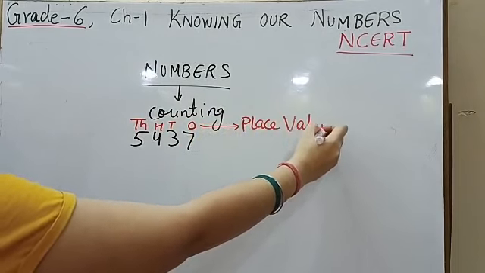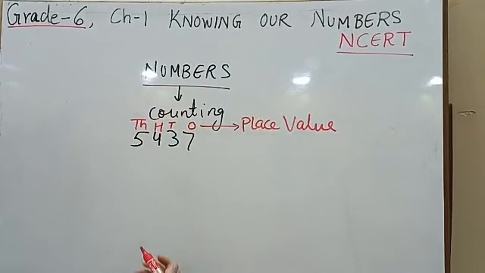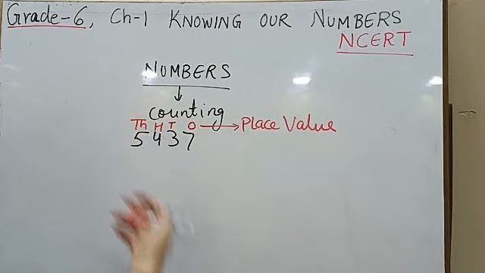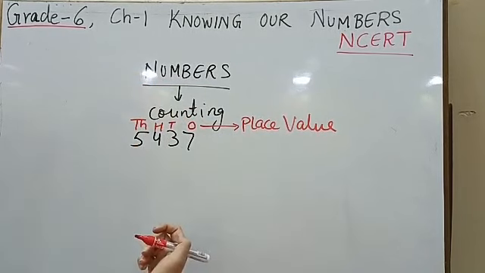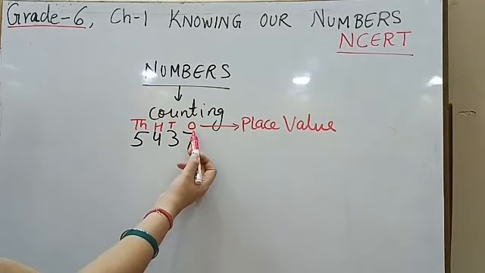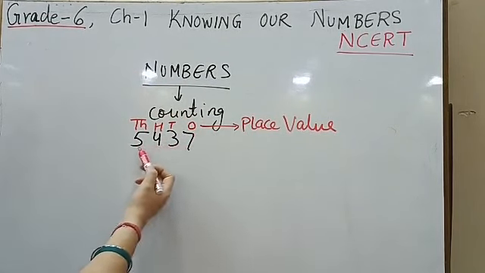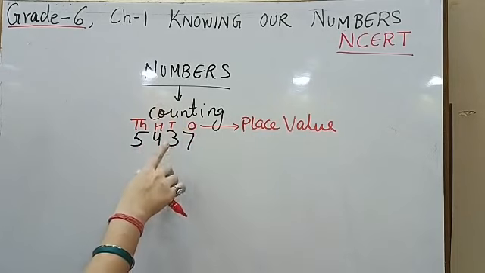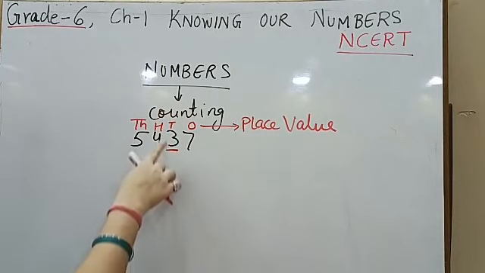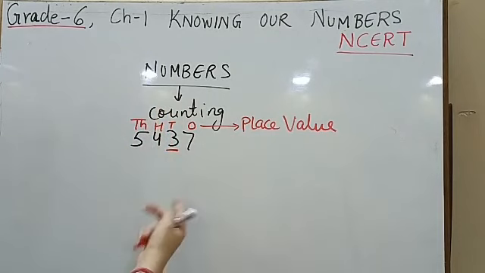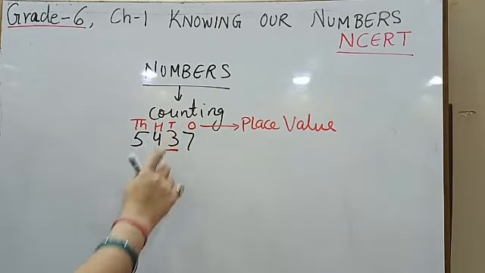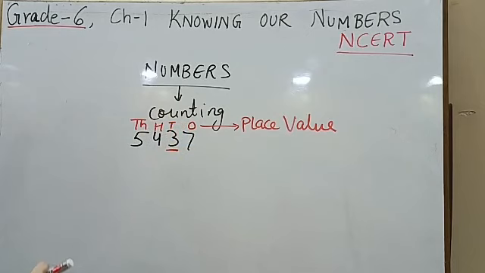Now you must be wondering why I am telling you about the place values. Place values are very important for the next topic, the first topic that we are going to cover in this chapter, that is comparing numbers. For that reason, you should be aware what are place values. So anything that tells you about the position of any number. Like if I want to say where does 3 stand, what is the place value of 3? 3 place value is tens, or we can even say it as 30. So the things that describe the position of the number, that is called the place value.